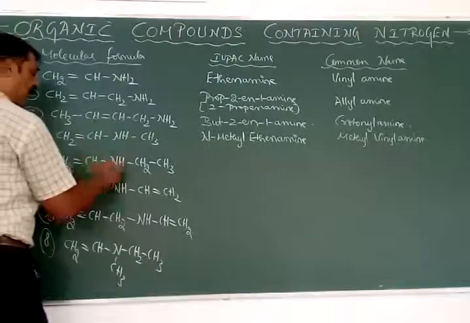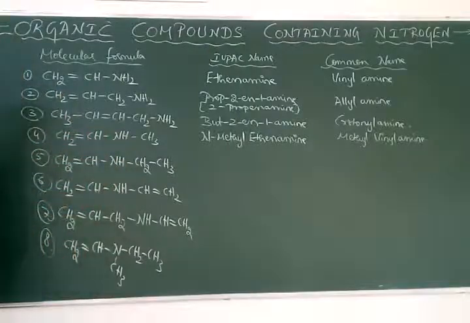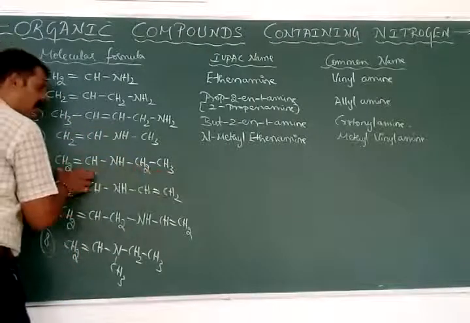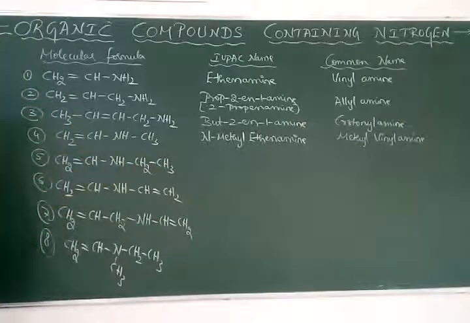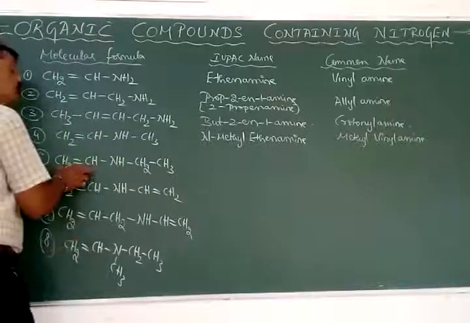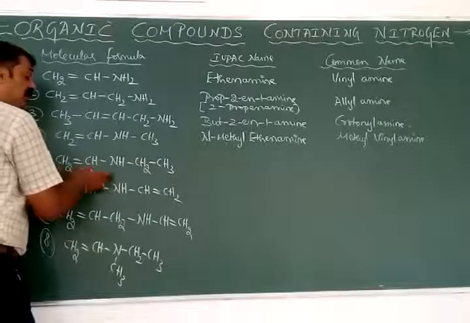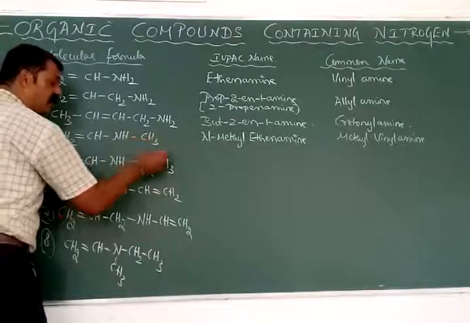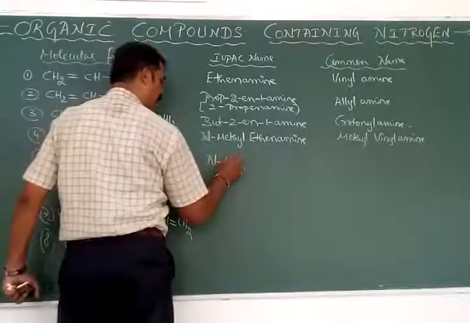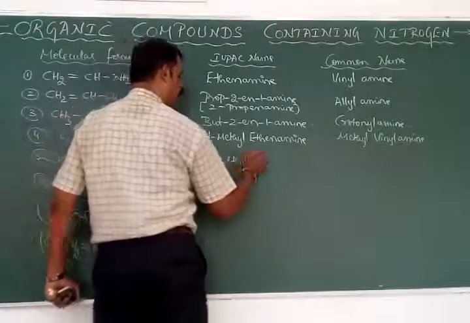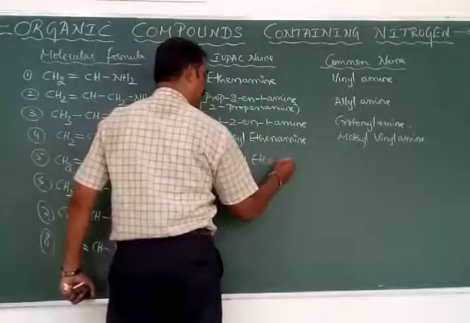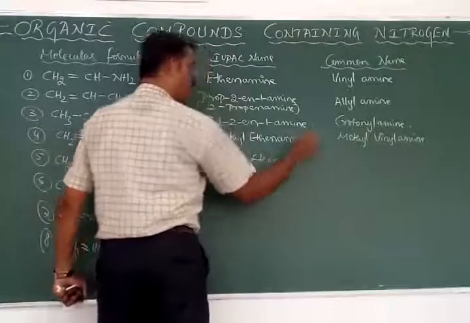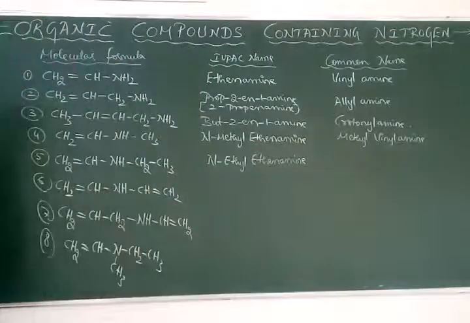Okay. Next we will have the fifth one. Again it is, I think, a secondary functional group. Means the root word is either 2 or here it is 2. But which do we have to take? A double bond at the first carbon atom. Double bonded we can choose first. Therefore it is eth. Amine is at first position. But the substituent is changed. Instead of methyl it is ethyl. Therefore it is called N-ethyl ethenamine. N-ethyl ethenamine.